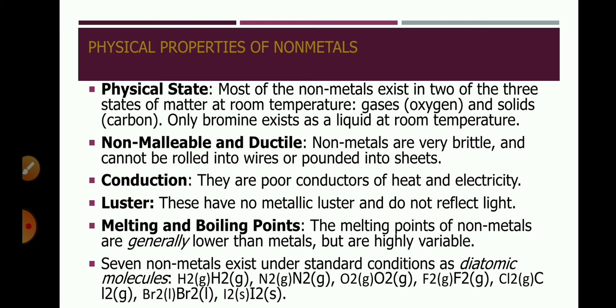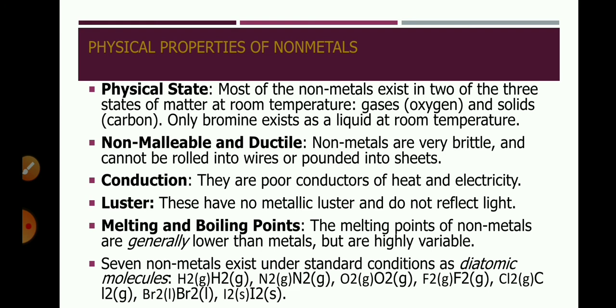Conduction: they are poor conductors of heat and electricity. These non-metals cannot conduct heat and electricity. So PVC, wood, rubber and plastic are used as insulators because they are poor conductors of heat and electricity. These are bad conductors of heat and electricity.